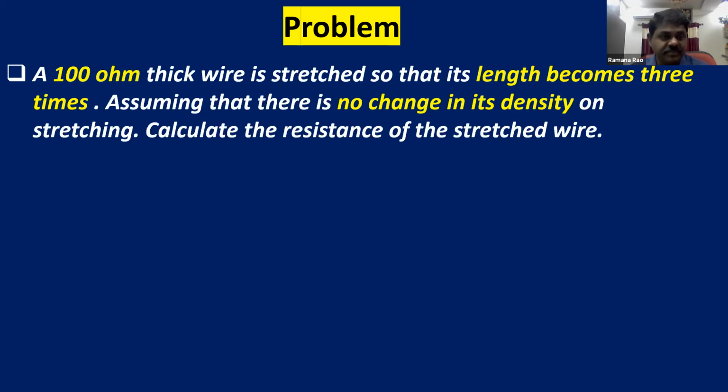So read the problem. A 100 ohm thick wire is stretched so that its length becomes 3 times. Assuming that there is no change in its density, that means density is not changing, it is constant. So calculate the resistance of the stretched wire. After stretching, what is the resistance of the wire? So see, children, we are going to solve this problem.